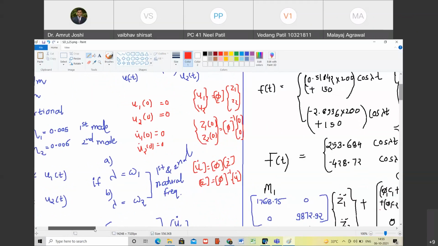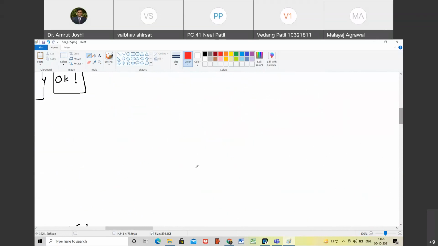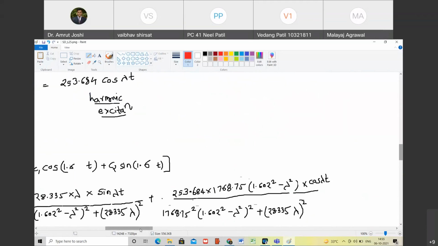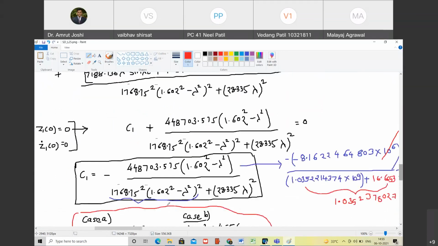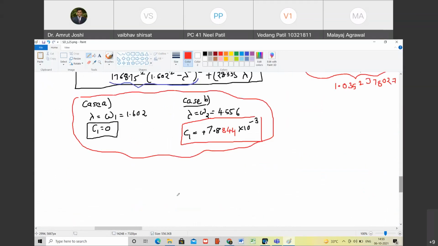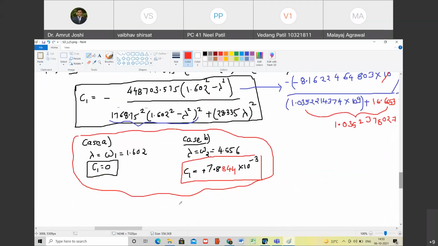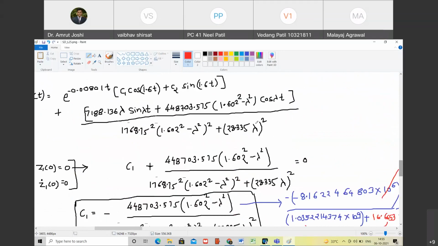Yes, sir. So I had skipped this step. This you have to understand: that Z1 of 0 is 0, Z2 of 0 is 0, and Z1 dot of 0 is 0 and Z2 dot of 0 is 0. These are the boundary conditions. Happy? Yes, sir. Now we are going to apply the second boundary condition to get the value of C2. Happy?